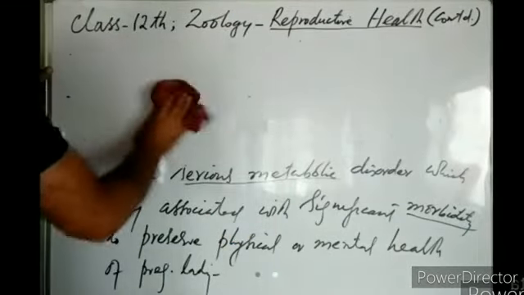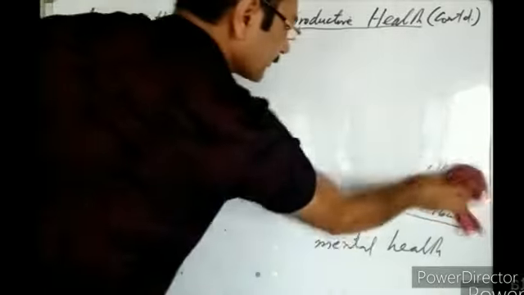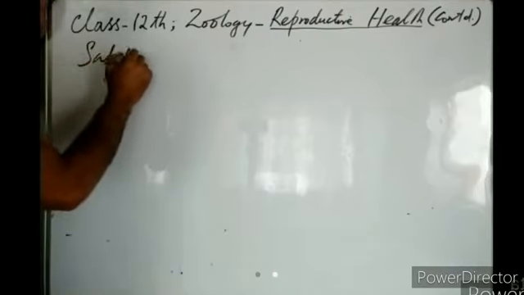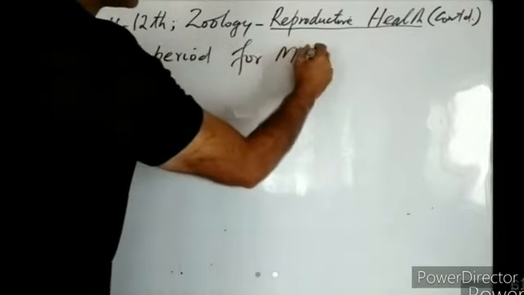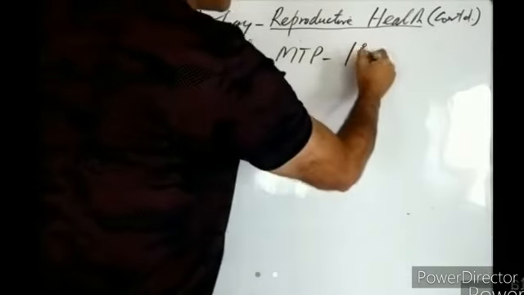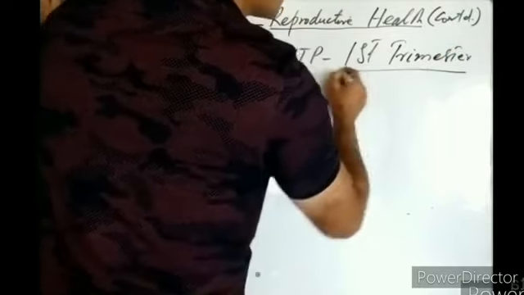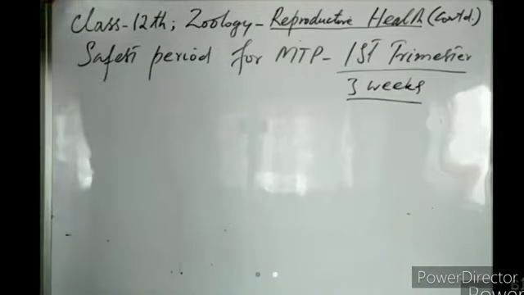The safest period for MTP is the first trimester of the pregnancy. The safest period for MTP is the first trimester. That means the first 3 months. The first 3 months of the gestation are the safest period for abortion or MTP, medical termination of pregnancy.